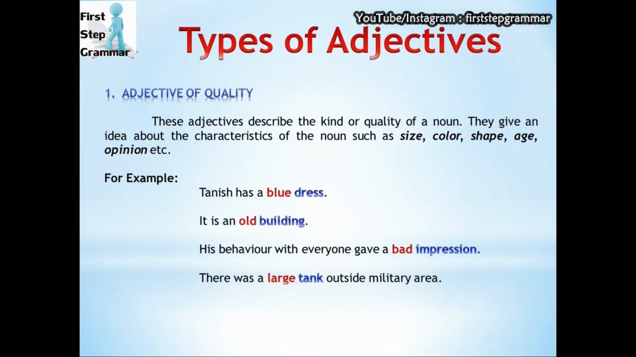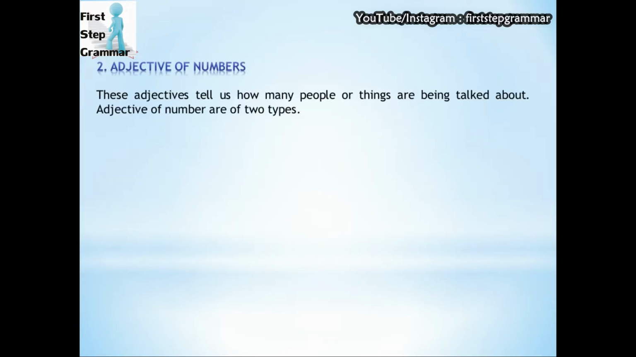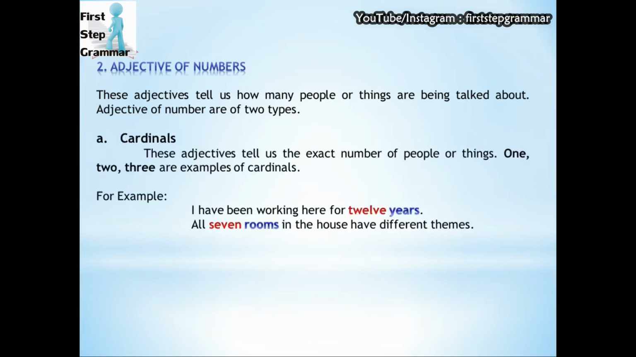But next let's see the second type, adjectives of number. These adjectives tell us how many people or things are being talked about. Adjectives of number are of two types. First, cardinals. These adjectives tell us the exact number of people or things. 1, 2, 3, 4 and up to 100, 1000. Any number can be a cardinal.